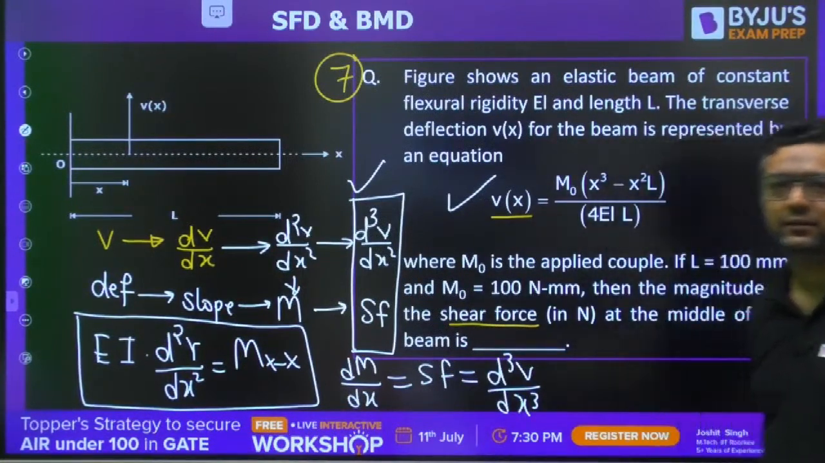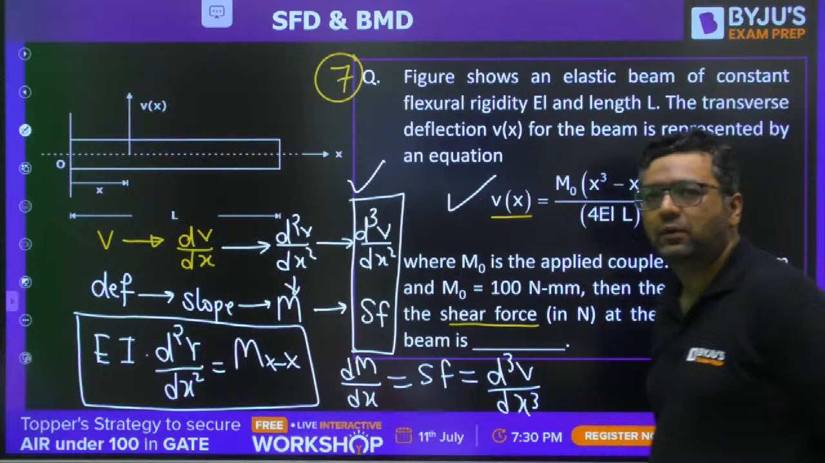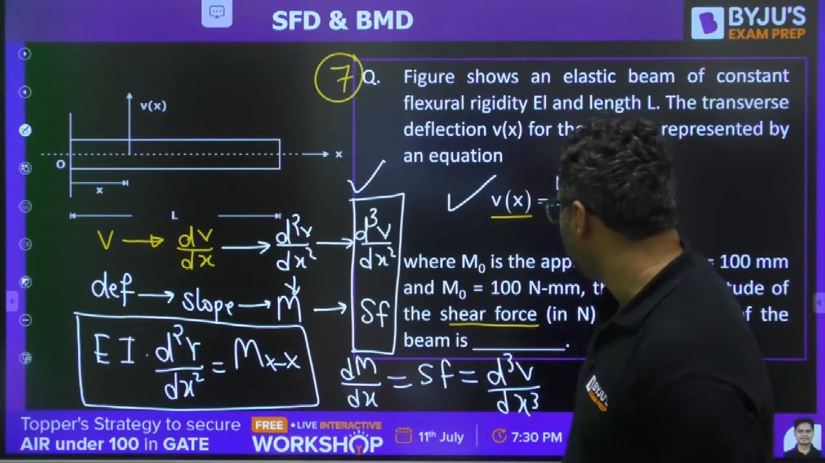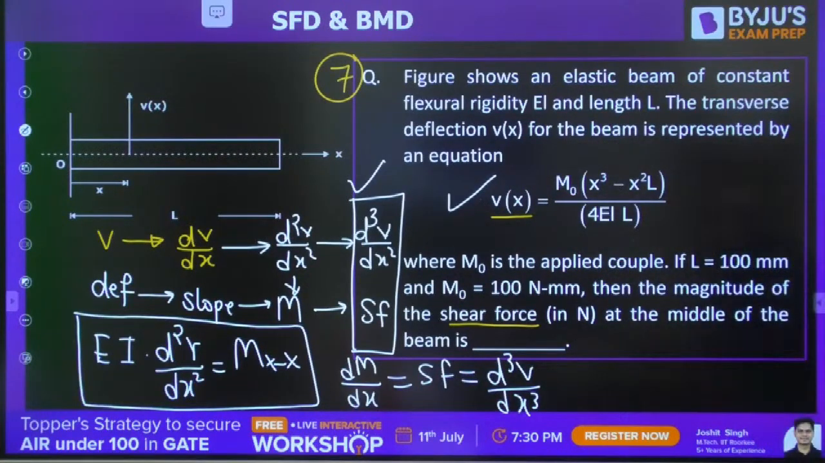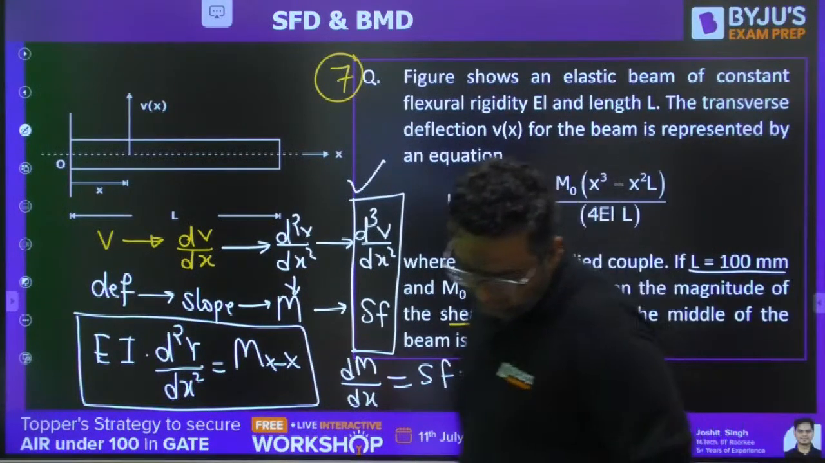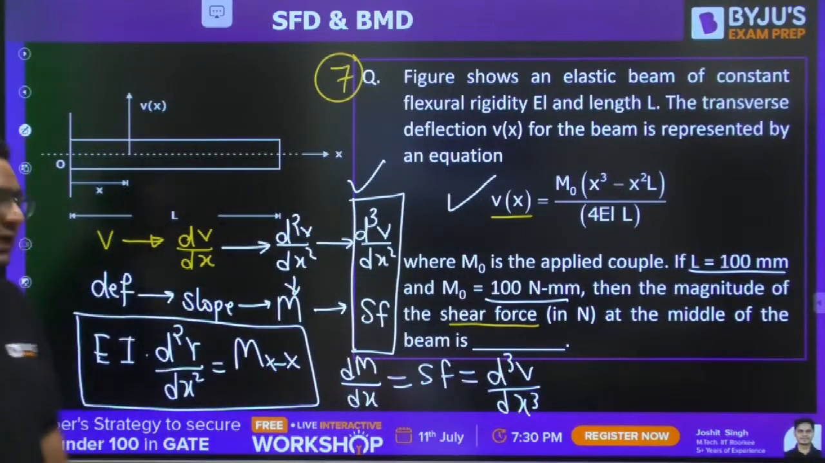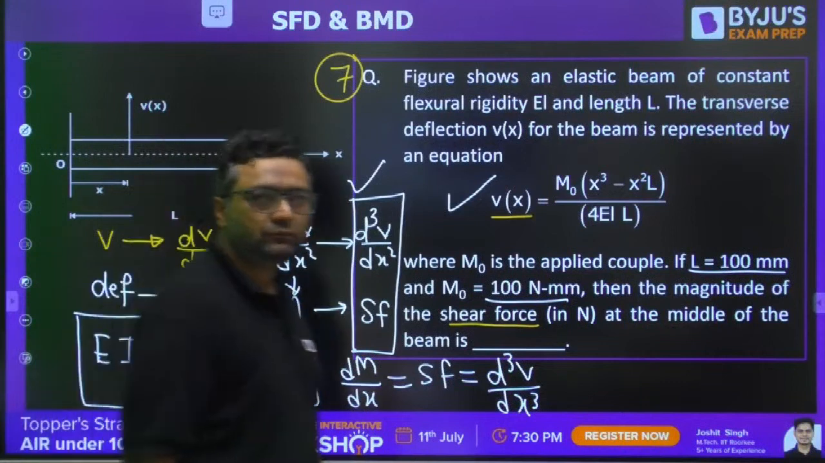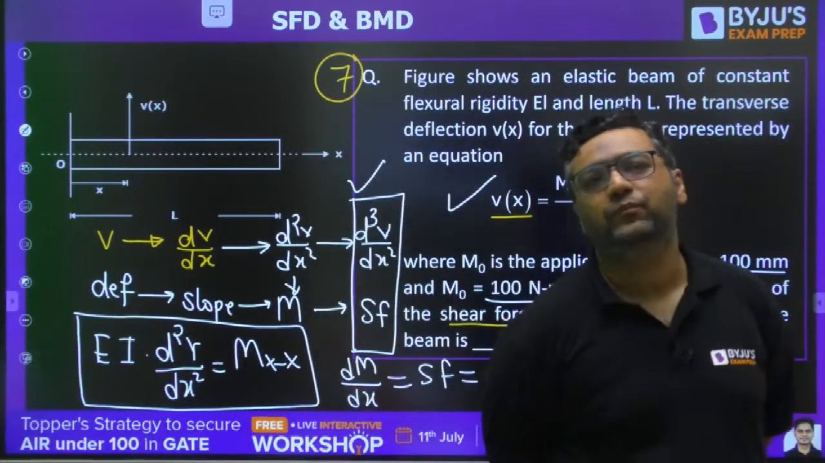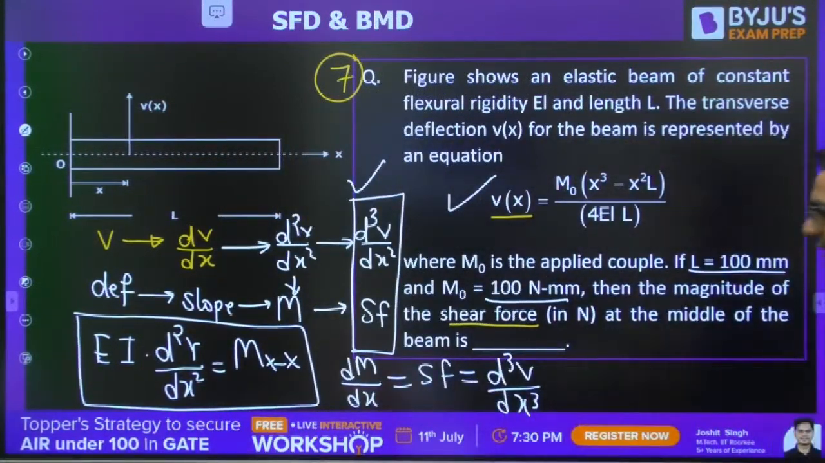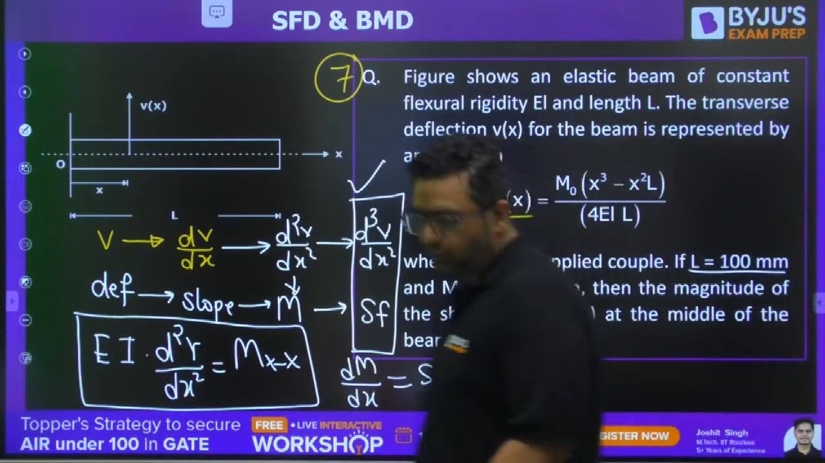Ha, that is correct. Okay, Prakash Khan is saying 4 EI by L. Dear, whenever you see the values, they have given the value of bending moment and the value of length. The answer will not come in terms of EI, it will come in Newton, because EI will get cancelled out. Don't worry, I will do it for you.